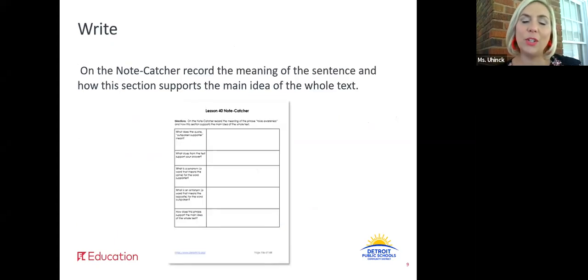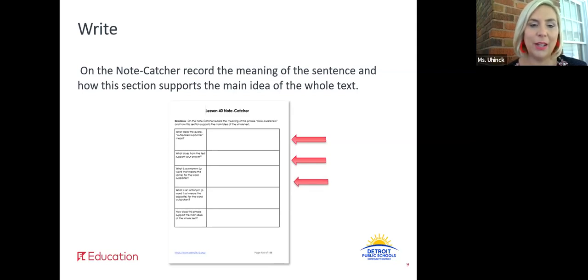On the note catcher, I want you to record the meaning of the sentence and how the section supports the main idea of the whole text. So that phrase, you're going to tell me, what does outspoken supporter mean in that first box? In the second box, you're going to record what clues from the text support your answer. In the third box, you're going to write a synonym for the word supporter.